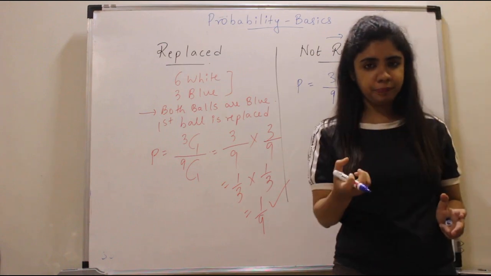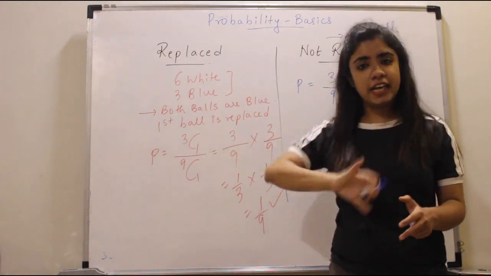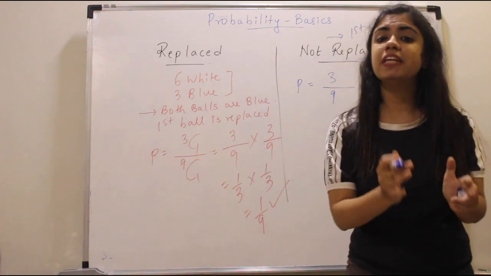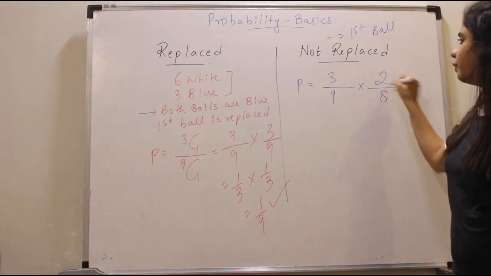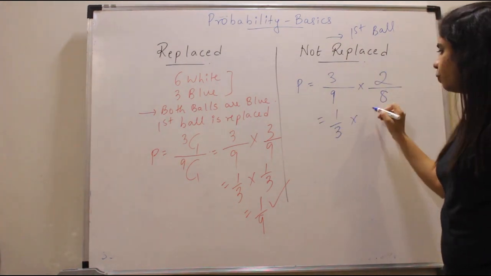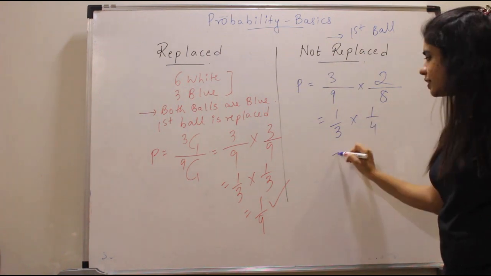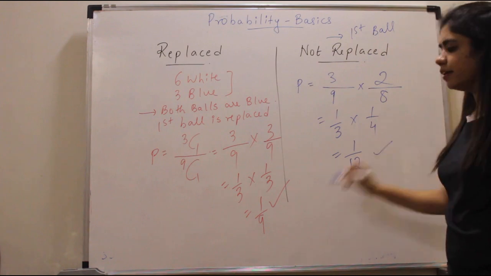I picked up one ball. It was blue. I threw it out. Total 3 था. एक चला गया. How many balls are remaining now? Blue balls. There are only 2 balls remaining. So your numerator will be 2. So this will become 1 by 3 into 1 by 4. So your answer will be 1 by 12. So your answers are different.